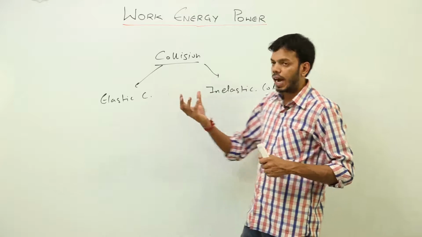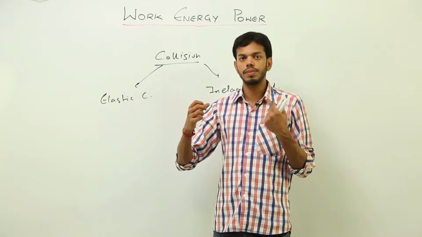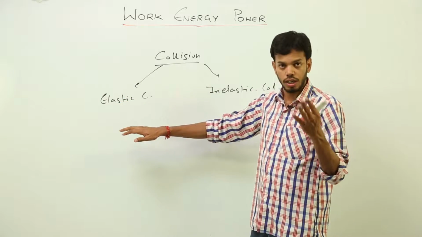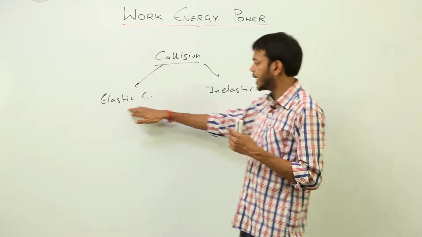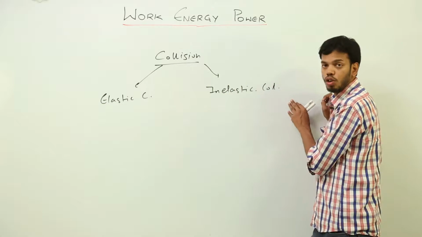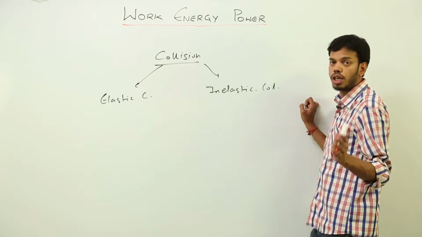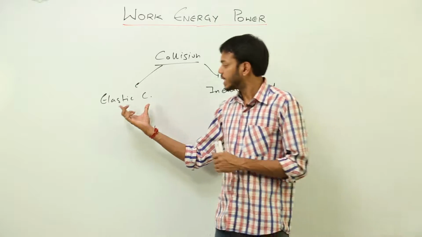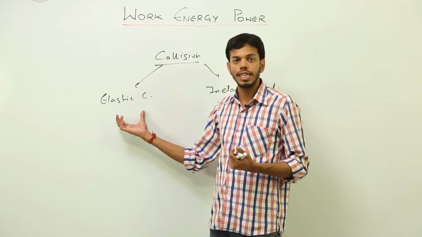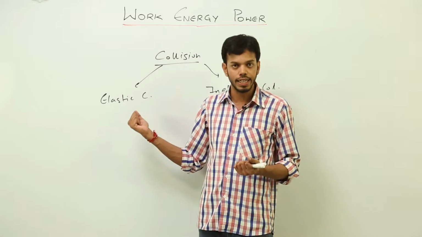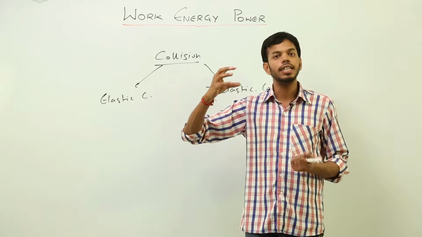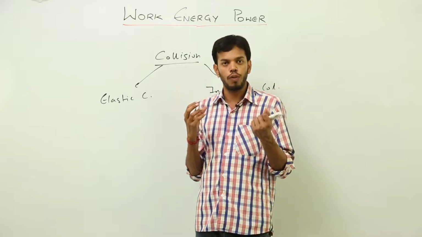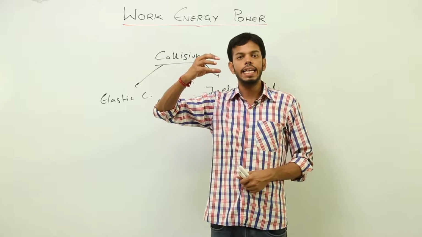But in actual practice, perfectly elastic collision and perfectly inelastic collision do not ever occur because there is definitely some sort of loss of energy everywhere. So elastic collision, as per the definition, should not have any loss in kinetic energy. But consider a tennis ball or a golf ball or a marble at this height, and I drop it.